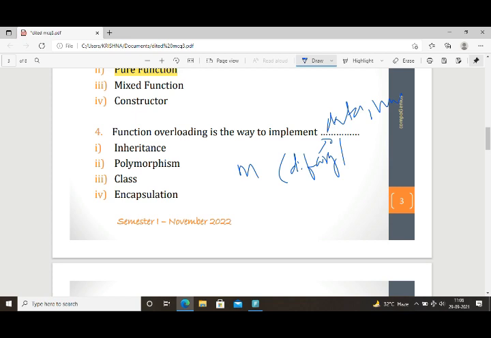So in object-oriented programming, we have a very powerful concept in which the data can be utilized in more than one form with the help of function overloading. So function overloading is the way to implement polymorphism. In object-oriented programming, polymorphism means poly means many, morphs means forms, so many forms.